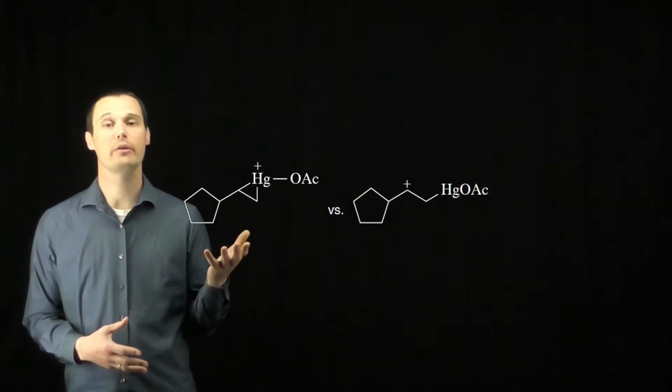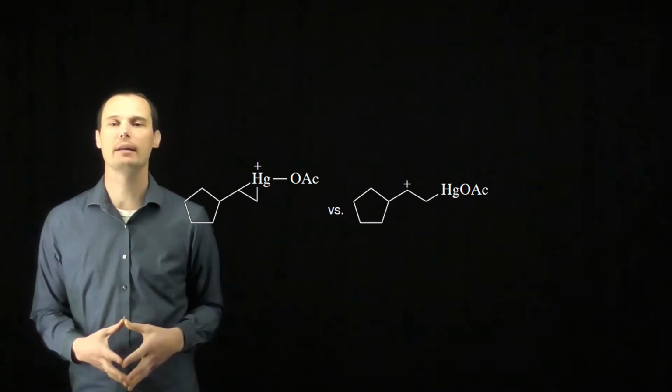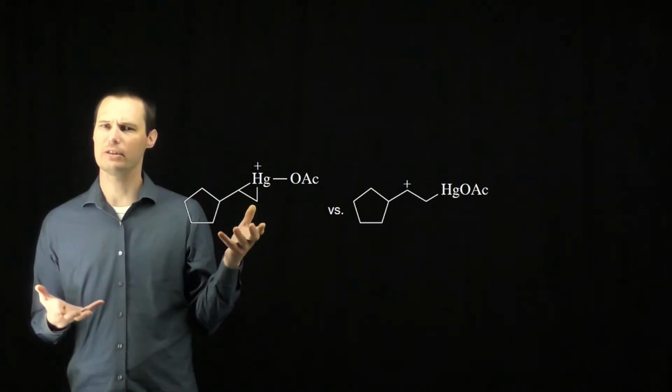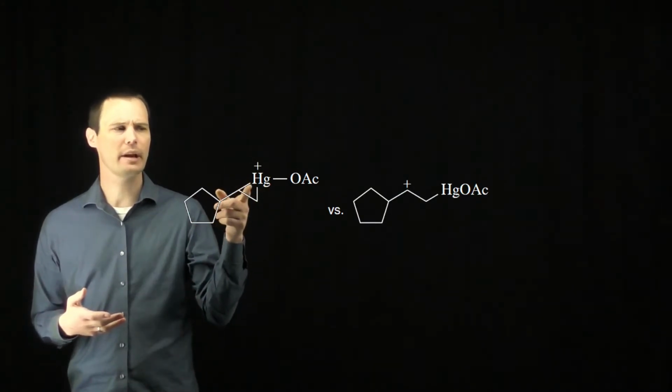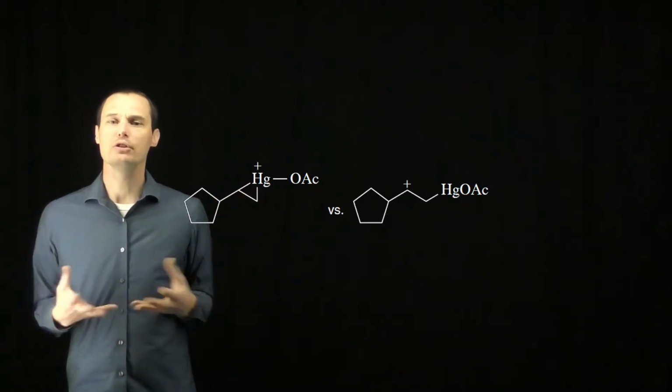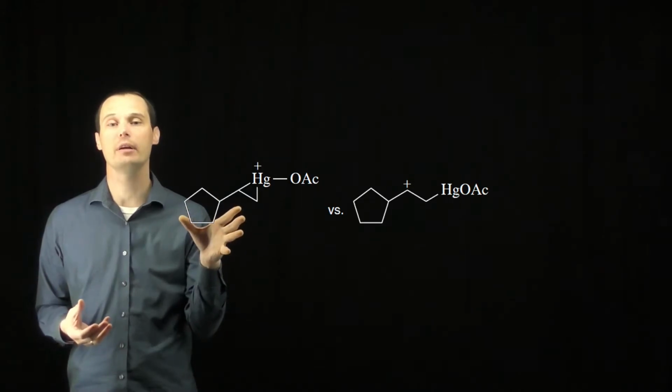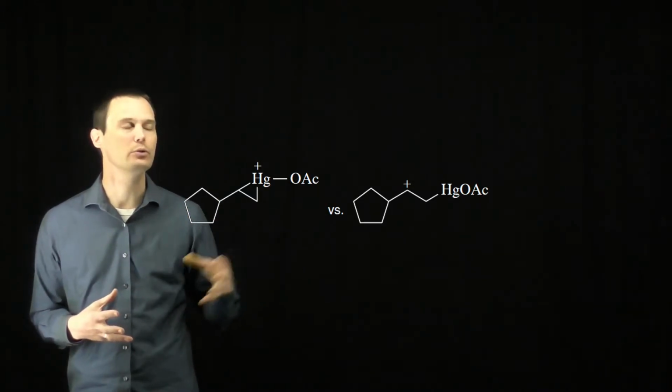The question asks us to predict whether a mercurinium ion or a carbocation is more stable and to justify our answer. The mercurinium ion looks like it should be less stable. It's a small strained ring that has a charge on it, so you might think that the carbocation should be more stable. But in fact, it is not. The mercurinium ion is the more stable of these two structures.